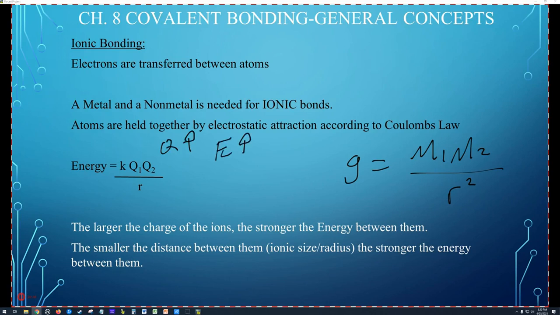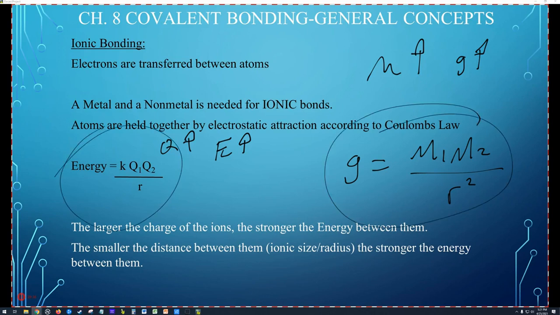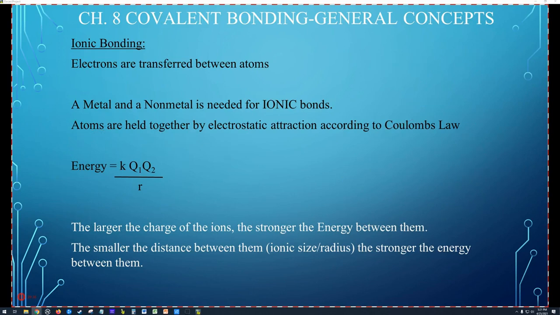Just like gravity, if the mass of the object gets larger, then the gravity between the two objects gets larger. And the force gets smaller the farther they are apart. The sun is a good distance away from us, 97 million miles or something like that, so we divide by that distance to get the force of gravity from the sun to the earth. And the sun's a lot more massive, so that's more gravity. I like to relate these two together because they're very similar.